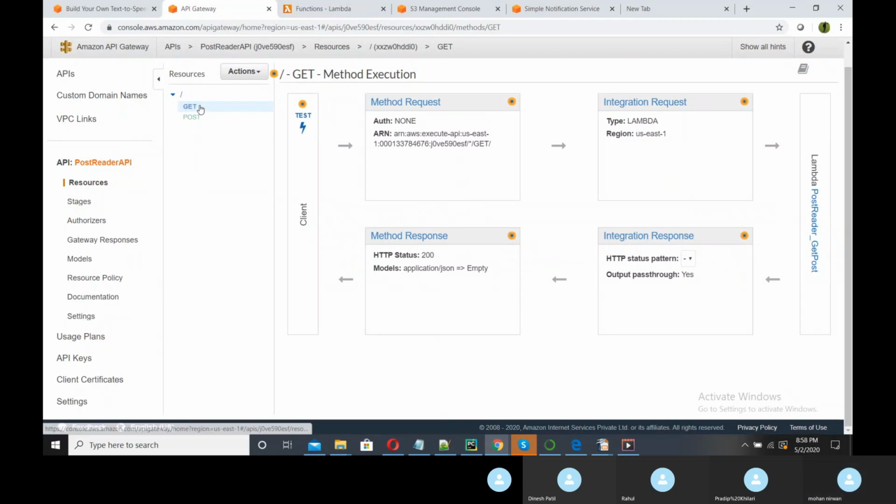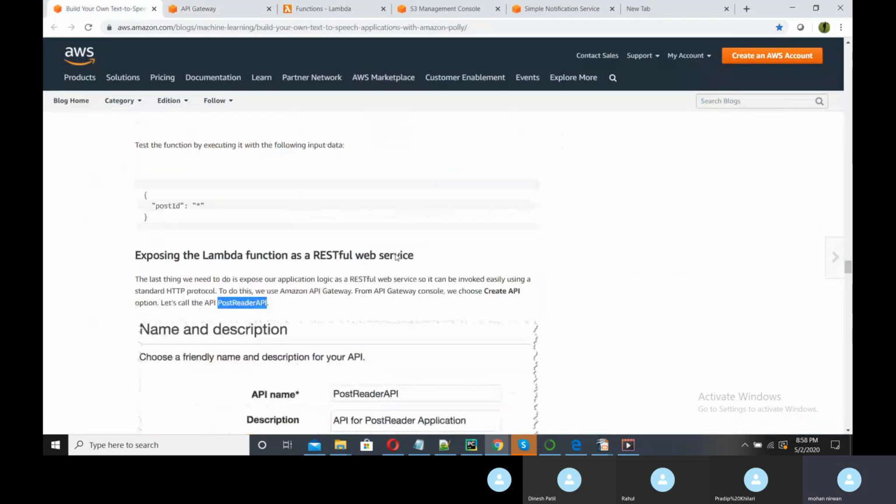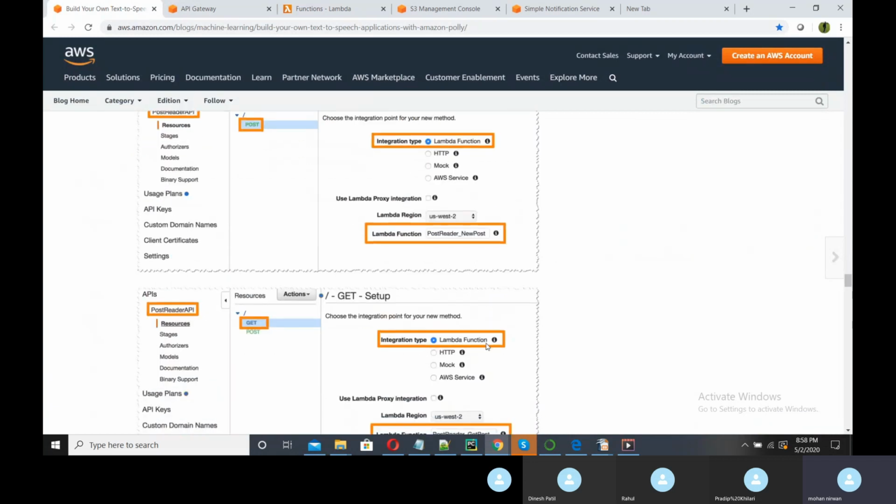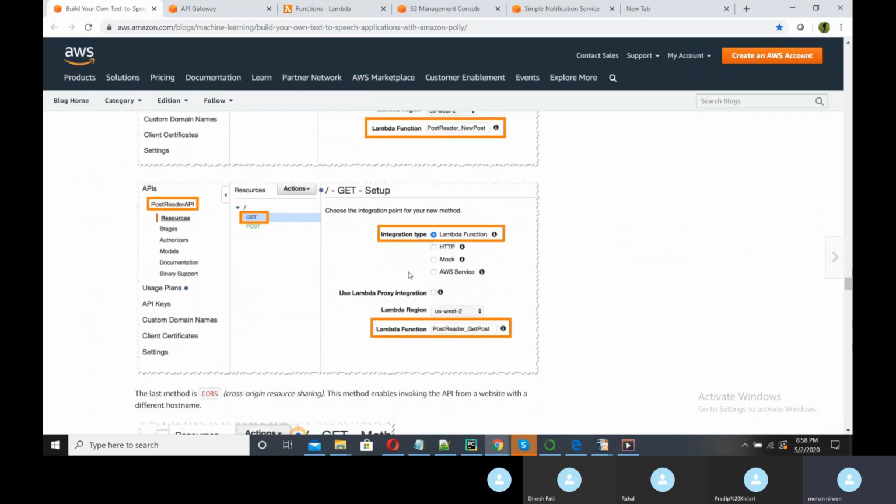Now what we need to do, there are some basic settings which we need to do here. So new post we have given and get post we have also given.